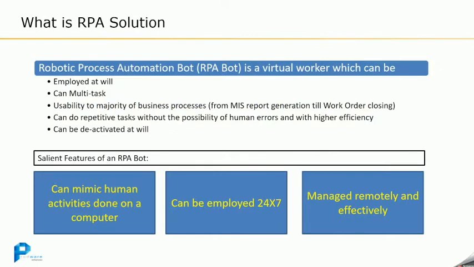Basically an RPA bot is a virtual worker that can be used for multitasking. It can be employed at will and can be used for the majority of business processes, right from MIS report generation all the way up to work order closing. Basically it's a bot that can mimic human activities and can be employed 24/7, and can also be used remotely as is required today.